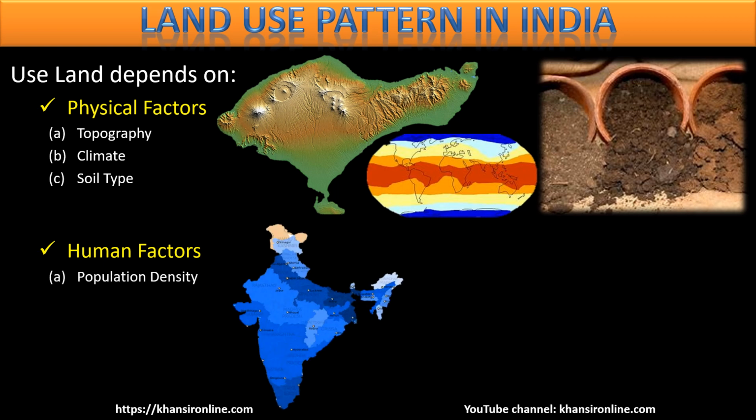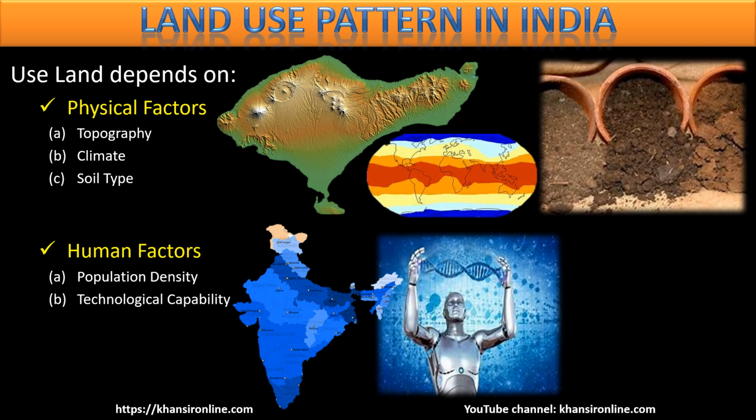What are the human factors? The population density, how densely populated the area is. Then technical capabilities, how much technology is available to the people living in that particular area. Higher technology available, less people involved in agriculture. Less technology available, more people involved in agriculture.